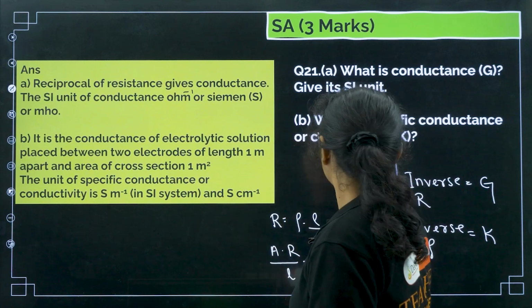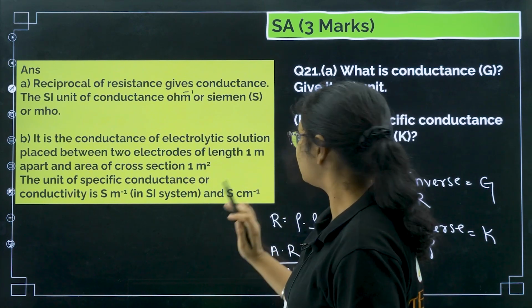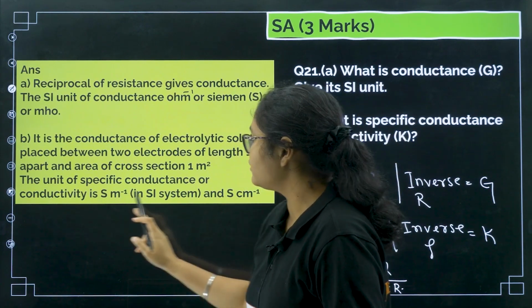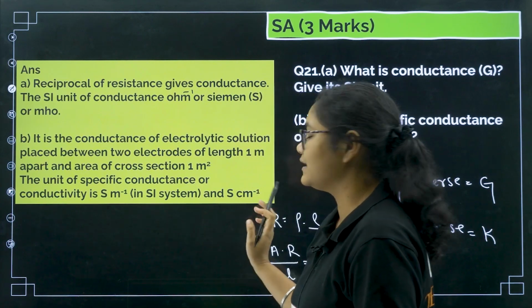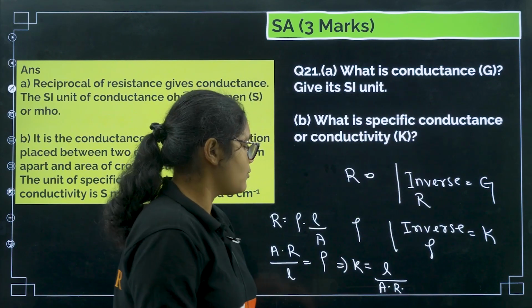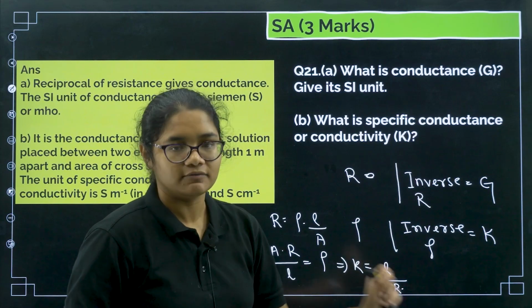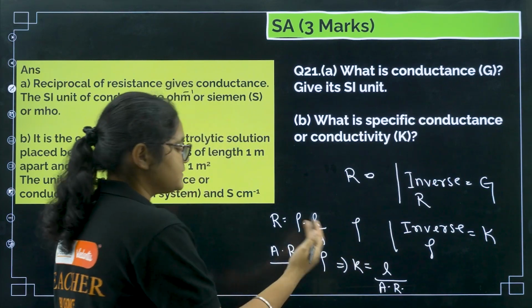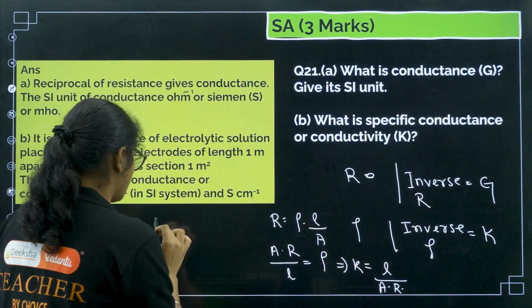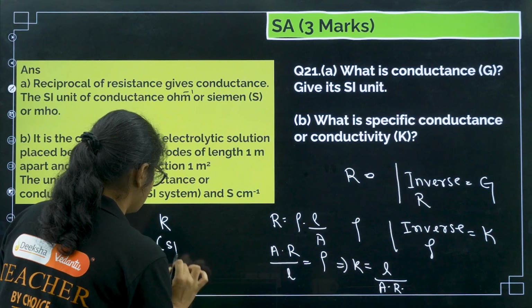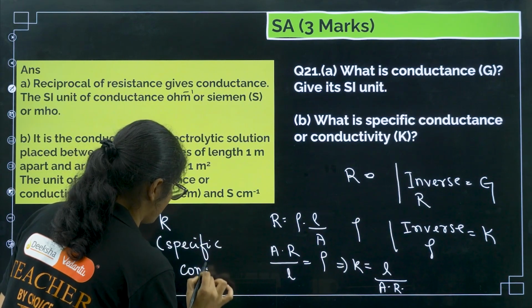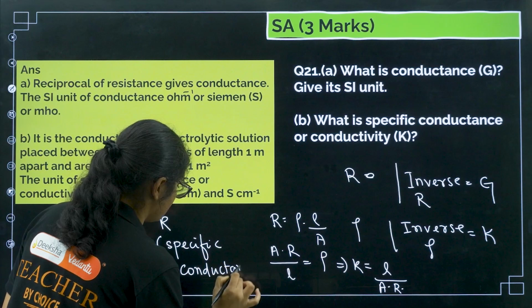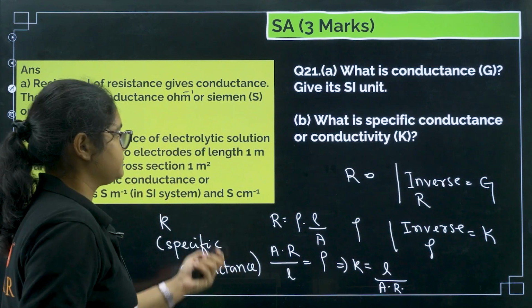The unit is not asked, but you should know the unit of conductivity is S meter inverse or S centimeter inverse. Very important, the unit is S meter inverse, or S centimeter inverse. This kappa is also called specific conductance, or conductivity.